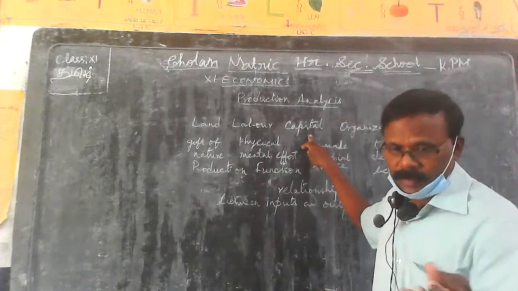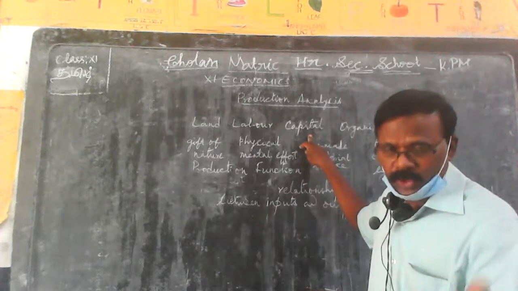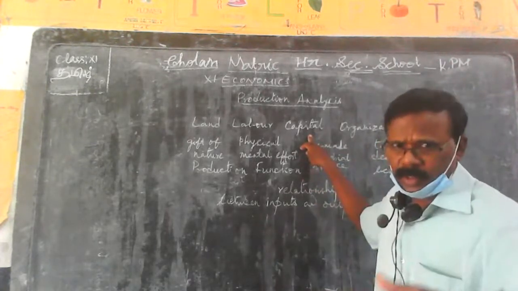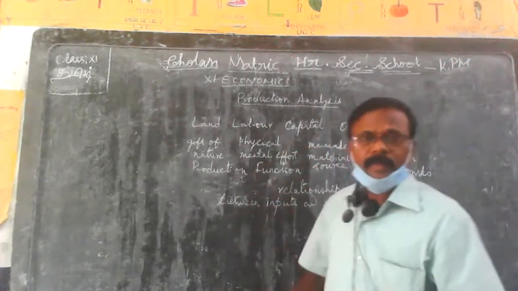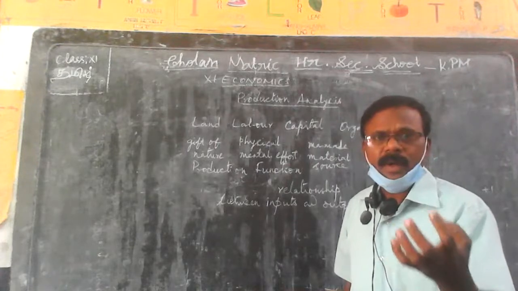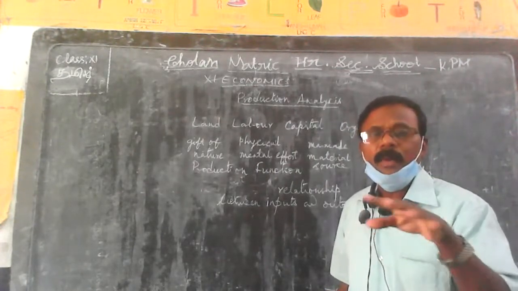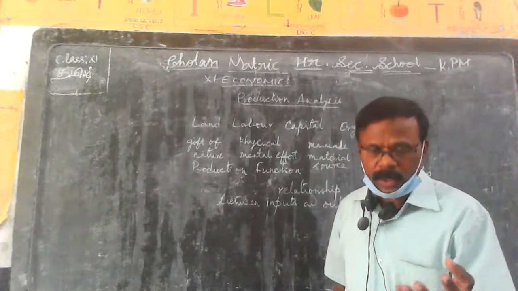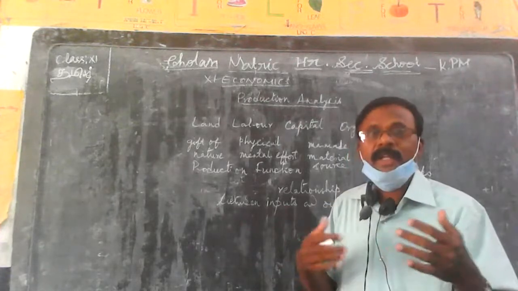Tangible includes buildings, materials, machines, roads, highways; all these come under tangible. Then intangible means the services obtained from spending money, or the money spent on advertisement and training programs.